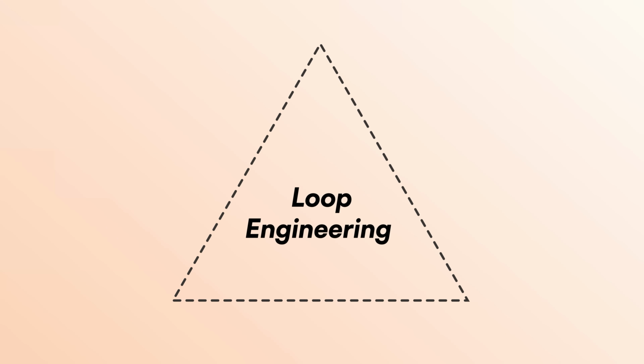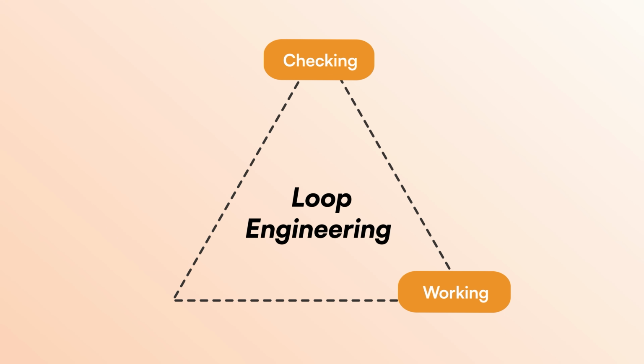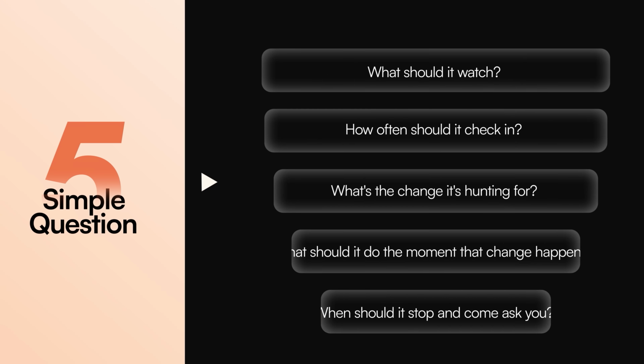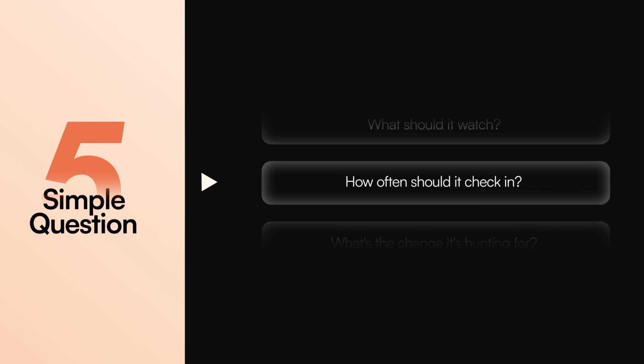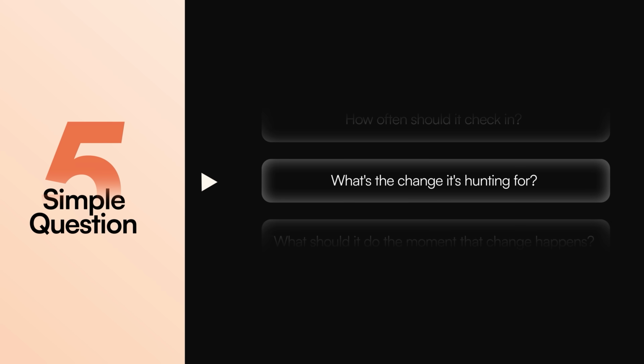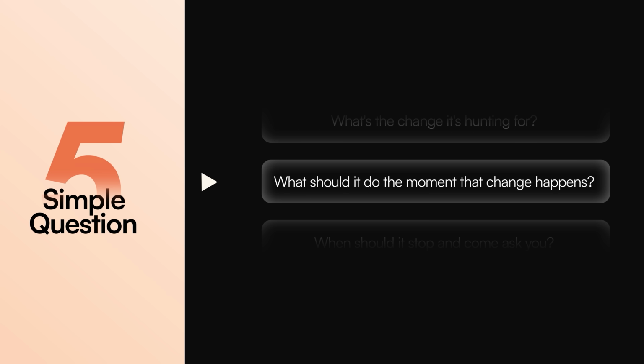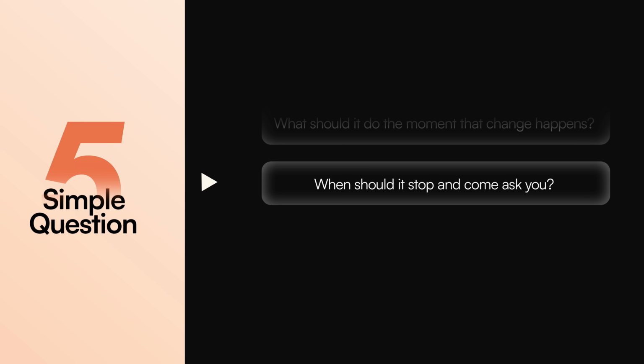Loop engineering changes that. Now the AI can keep checking, keep working, and keep deciding the next step on its own, inside a boundary that you set. And honestly, a good loop is just 5 simple questions you answer up front. What should it watch? How often should it check in? What's the change it's hunting for? What should it do the moment that change happens? And the big one, when should it stop and come ask you?